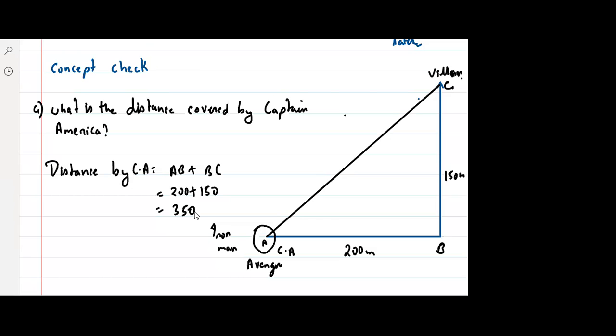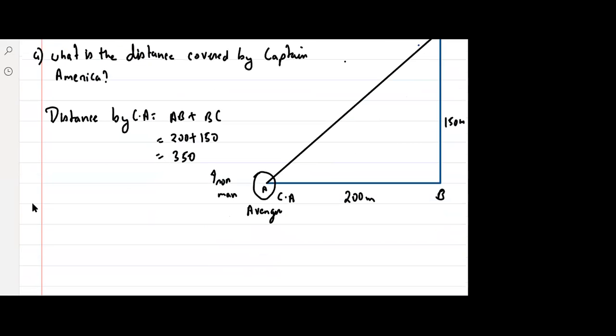Now, if I ask you the second question, B, what is the distance covered by Iron Man? Very good, correct.